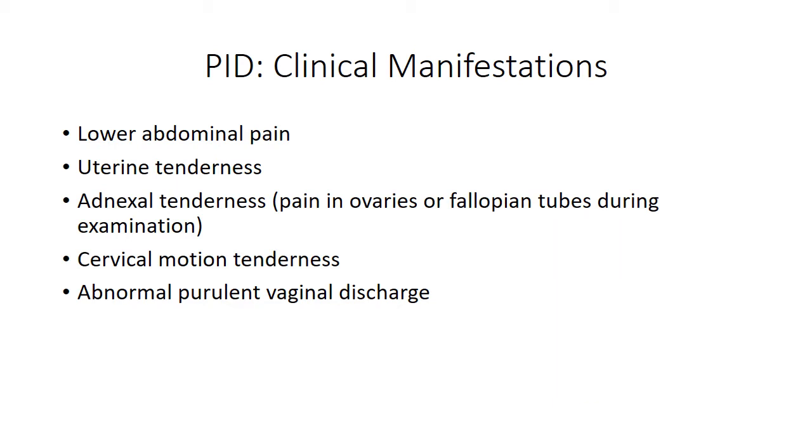Clinical manifestations of PID include lower abdominal pain, uterine tenderness, adnexal tenderness, which is pain in the ovaries or fallopian tubes during examination, cervical motion tenderness, and abnormal purulent vaginal discharge. Complications of PID include septic shock, peritonitis, embolism, chronic pelvic pain, infertility, ectopic pregnancy, and tubo-ovarian abscess, which is an inflammatory mass involving fallopian tubes, ovaries, and nearby organs.